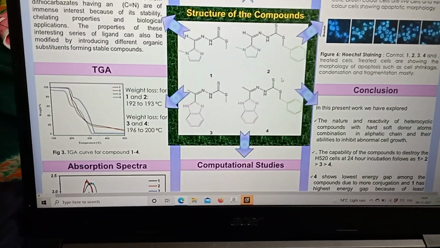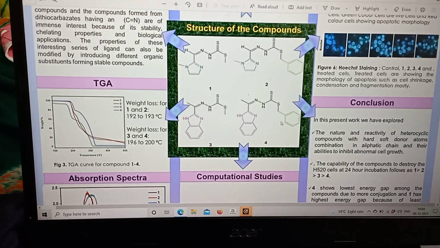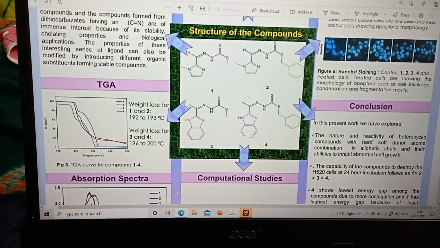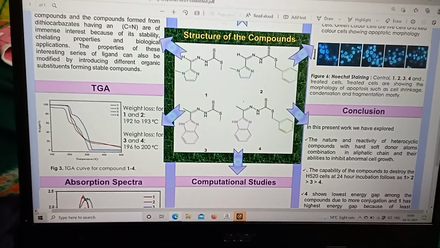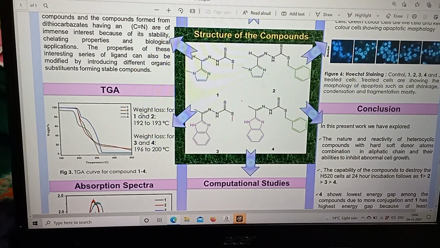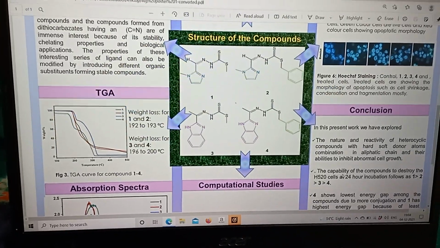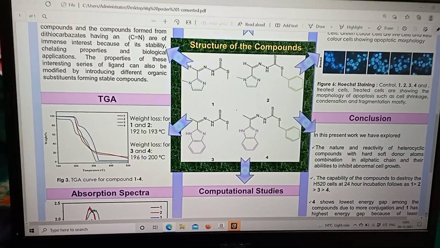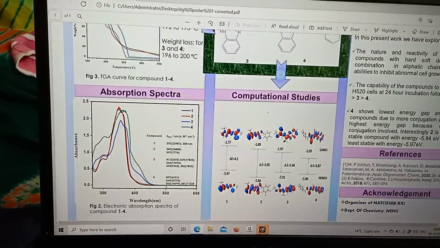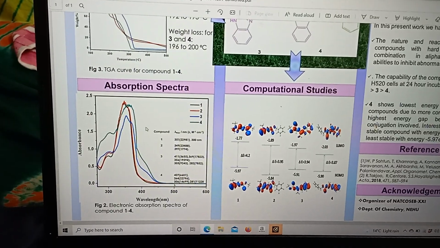So the compounds have been characterized with all the methods, but due to the shortage of space, few are given here. First, let me explain the TG and UV very quickly. As you can see in this graph, the weight loss for compounds 1 and 2 is observed at 192 to 193 degrees Celsius, whereas for compounds 3 and 4, weight loss is observed at 196 to 200 degrees Celsius. That is the absorption spectra of the compounds.